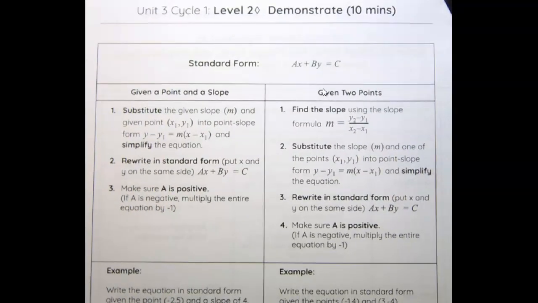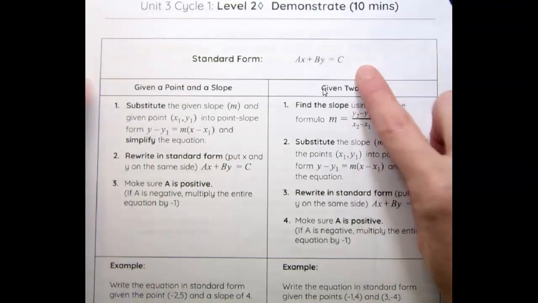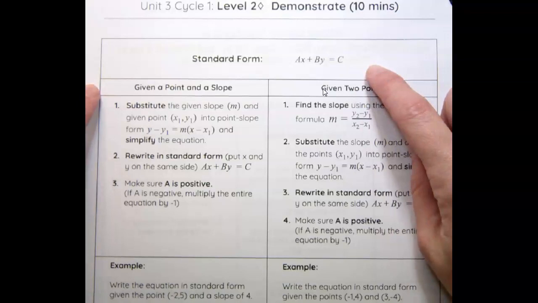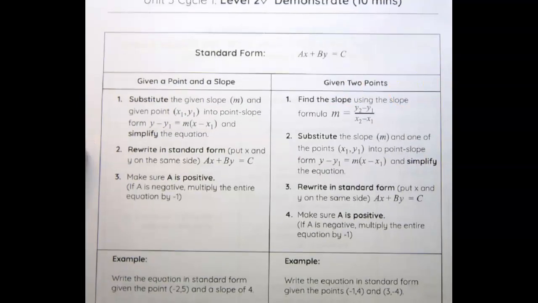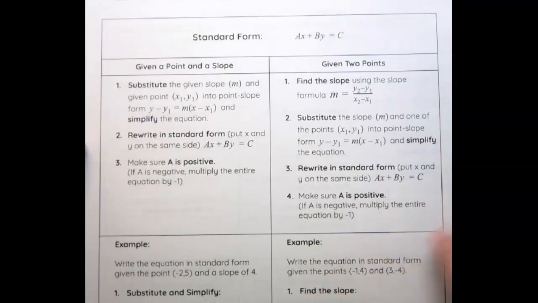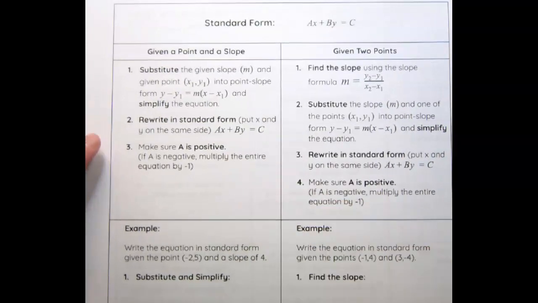Okay, so this is the back of that page. And you can see that standard form is ax plus by equals c. And we are going to go over writing the standard form when you're given a point and a slope first.